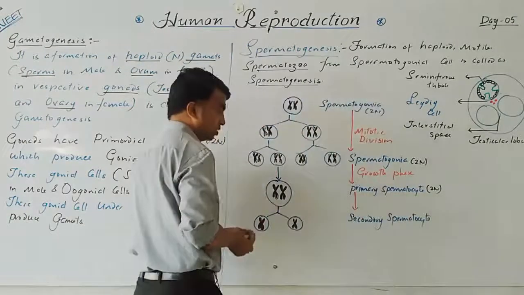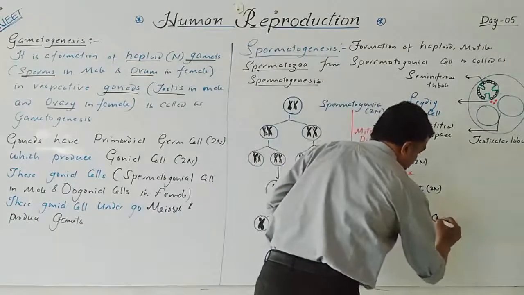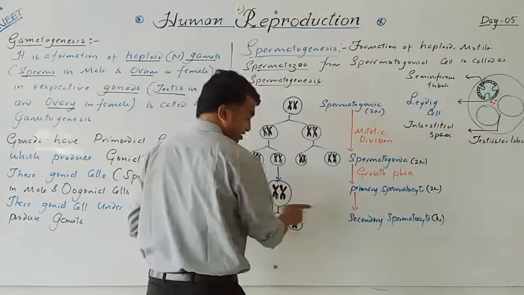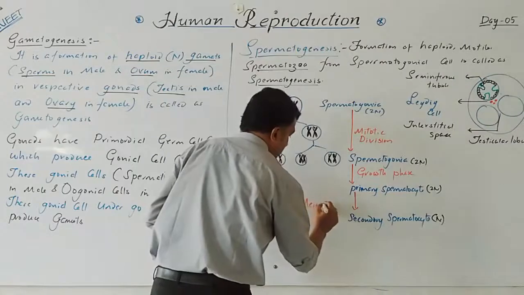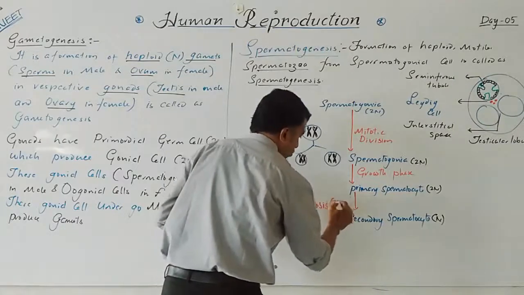These are haploid in nature, and this division is meiosis 1.